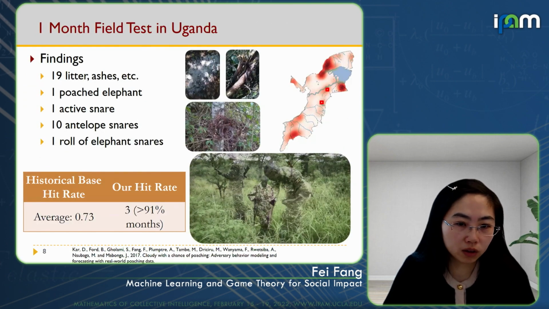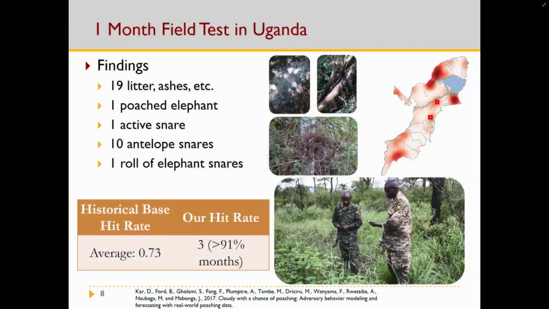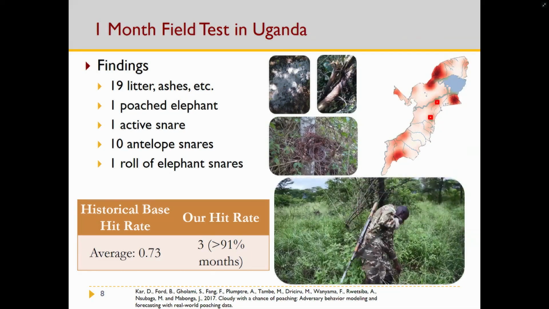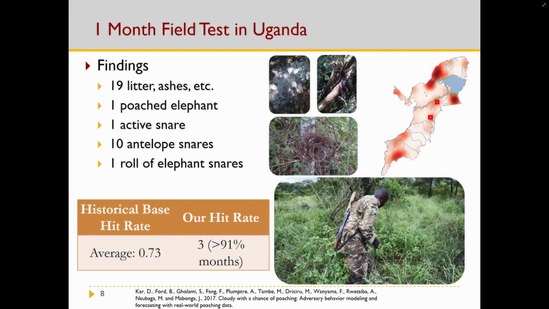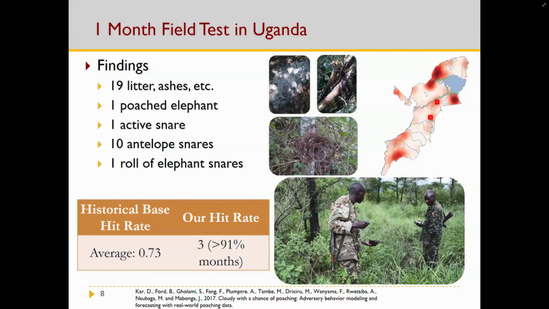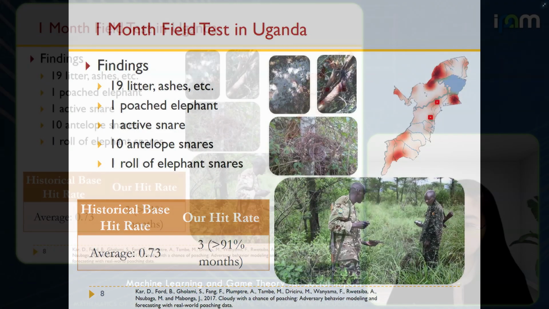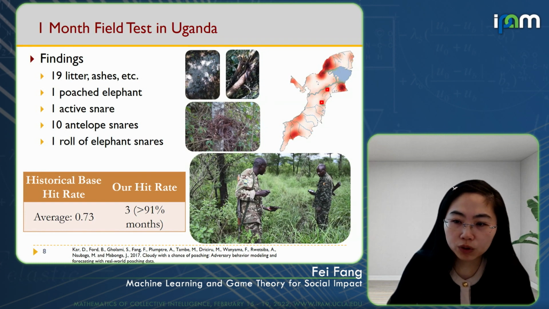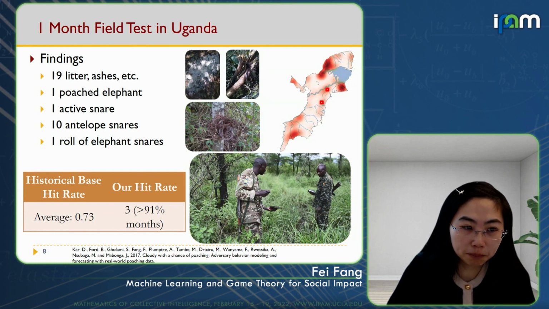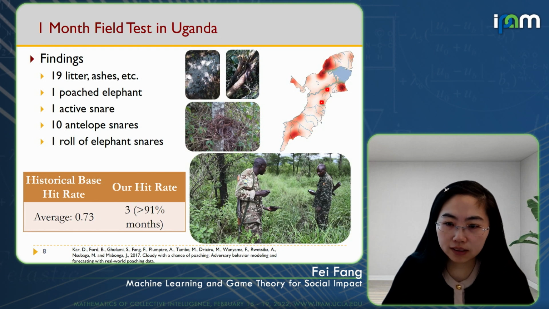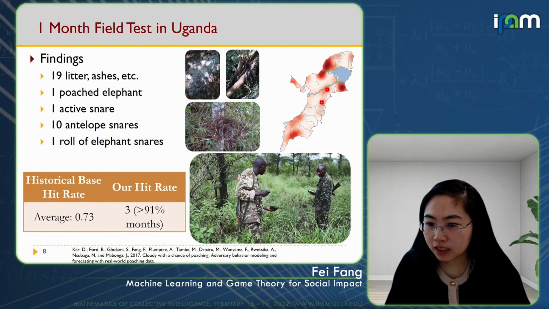So we sent the rangers to two areas that were predicted hotspots but were not frequently patrolled before. During these tests, the patrollers found many signs of human activities and successfully removed one row of elephant snares before they were deployed. That means with our prediction, the rangers patrolled a place that wouldn't have been patrolled otherwise. And if you compare the hit rate, meaning the number of times that we find snares in a month, this single month of field test outperforms 91% of the historical months.